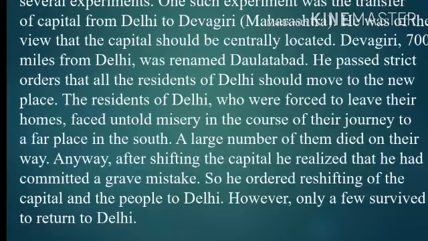This empire. Again, he wanted to improve his mistake. So that's why he took one more decision. So what's his decision? See here. He ordered reshifting the capital and the people to Delhi.